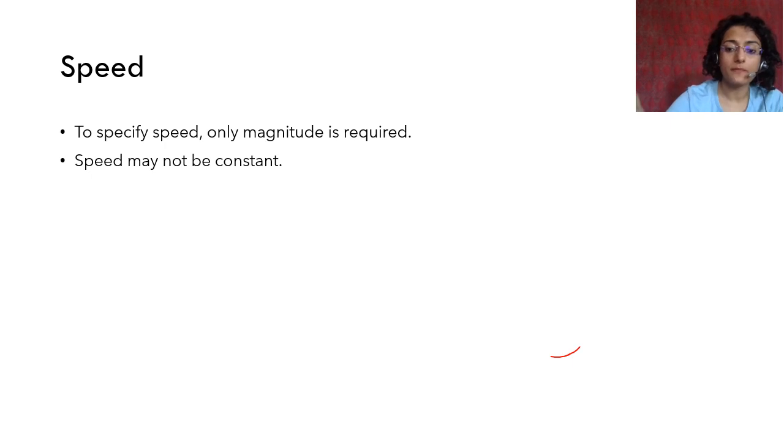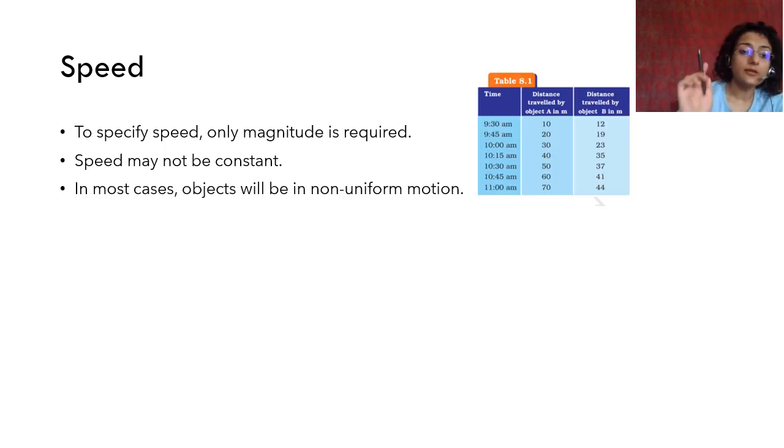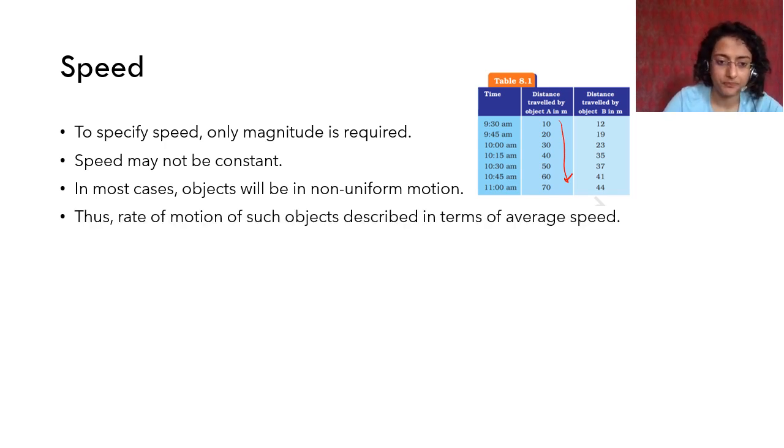Speed may not be constant. Okay, speed may or may not change over a period of time. In most cases, an object will be in a non-uniform motion. It is very difficult to move at constant speed. Like, this kind of moving is very difficult. You have traffic, you have potholes, you have turns around the road. So your speed increases or decreases, right? So it is generally non-uniform. When you are moving, it is very difficult to be at constantly the same speed.